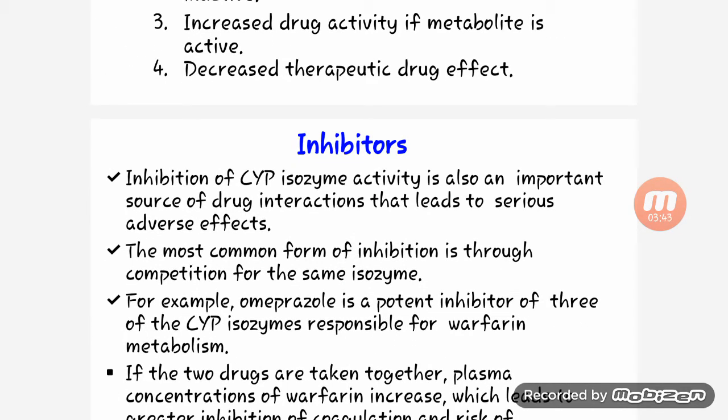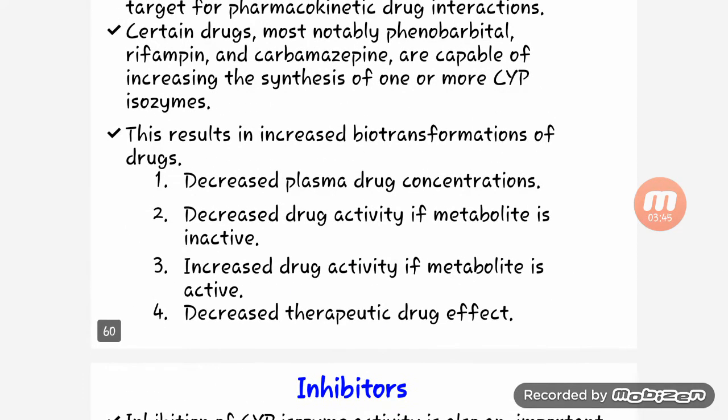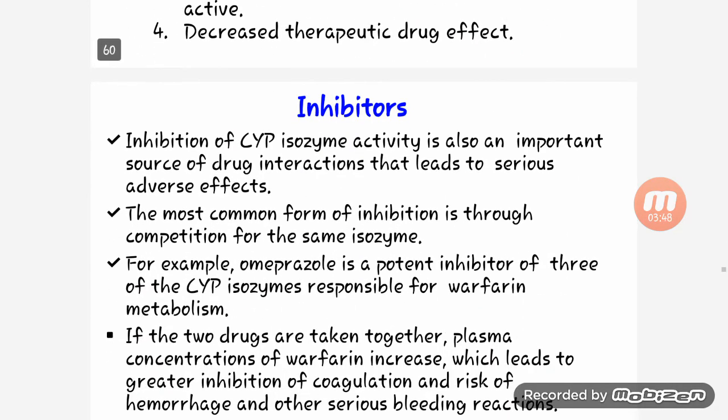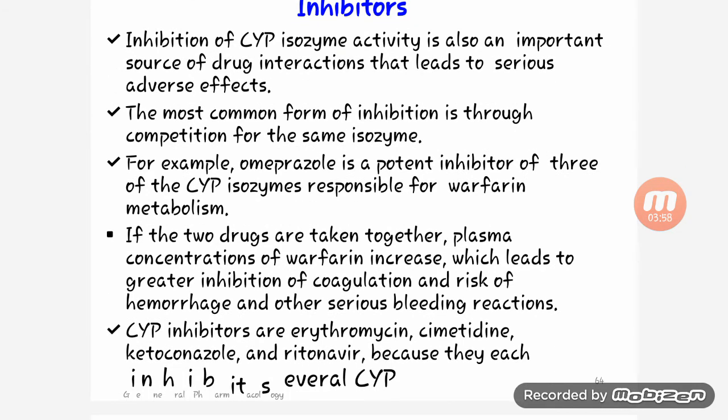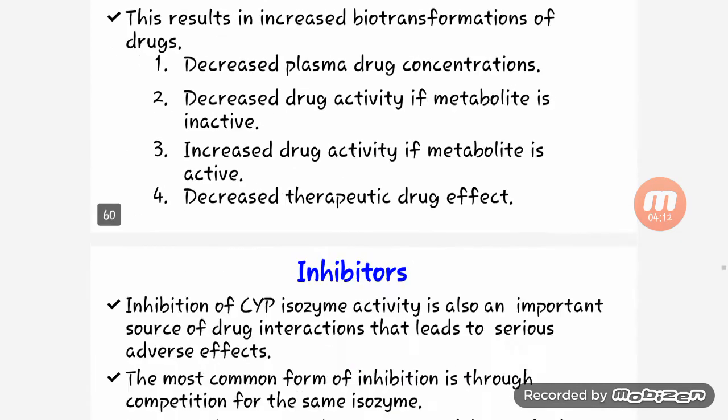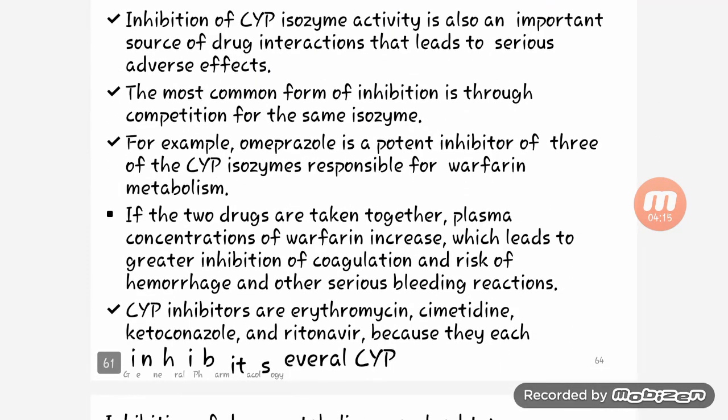Inhibitors. Inhibition of cytochrome isozyme activity is also an important source of drug interaction that leads to serious adverse effects. The most common form of inhibition is through competition for the same isozymes. For example, omeprazole is a potent inhibitor of three of the cytochrome isozymes responsible for warfarin metabolism.